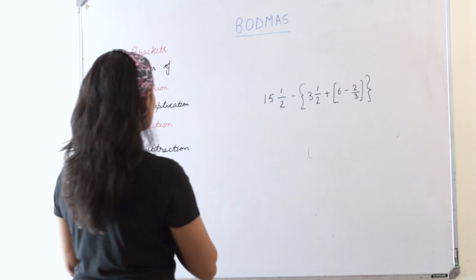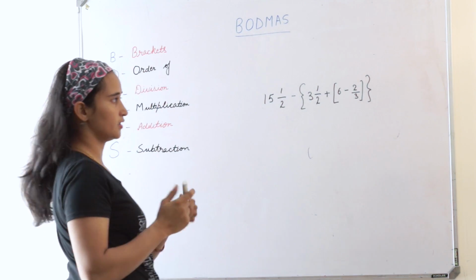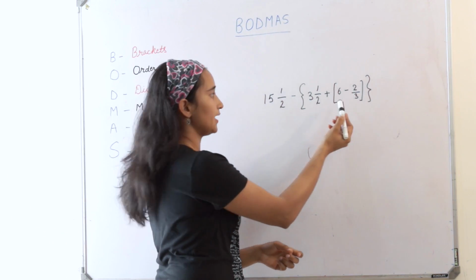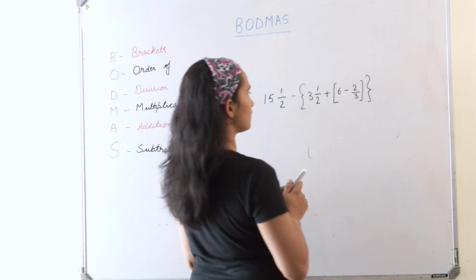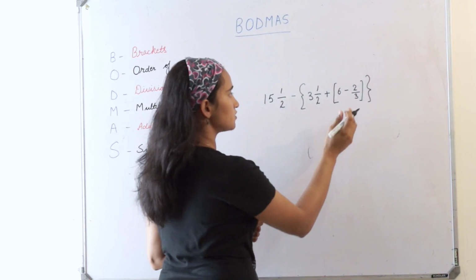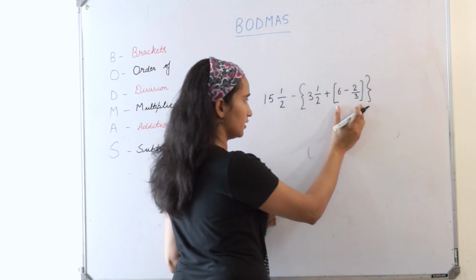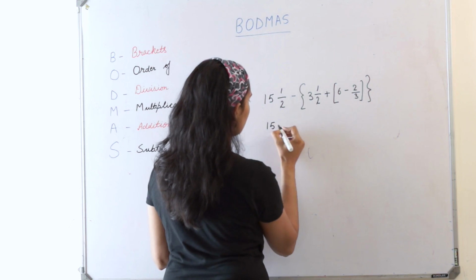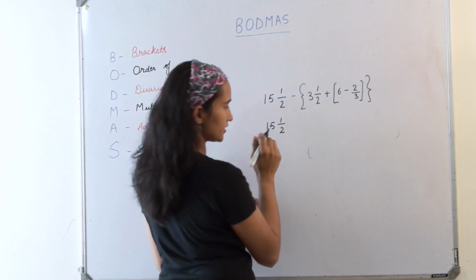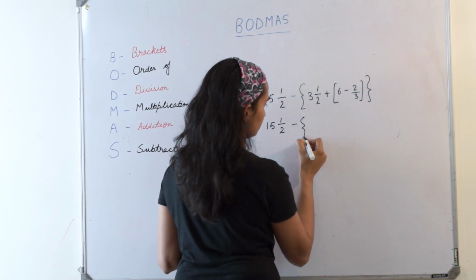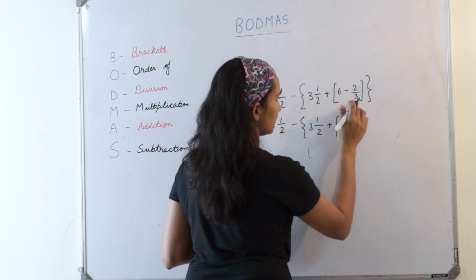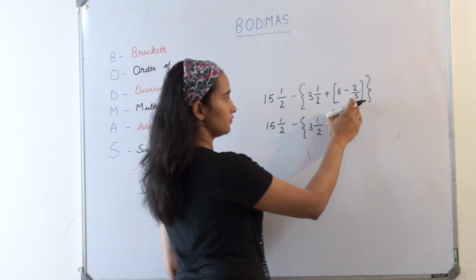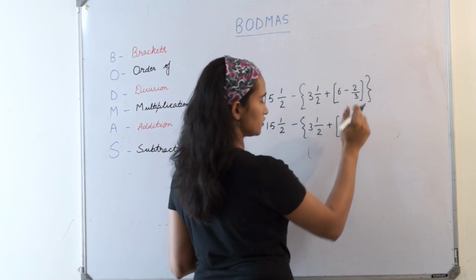So what should I follow now? Brackets. So I have curly bracket and square bracket. But what to solve first? Always start with the inner bracket first. So inner bracket is square bracket. So I will write my mixed fraction 15 1 by 2 as it is. 3 1 by 2. Now I will solve this. Here you can see this is fraction 6 minus 2 by 3.